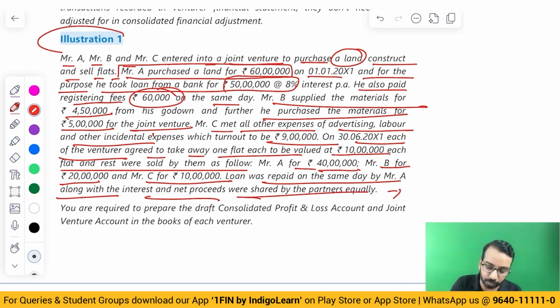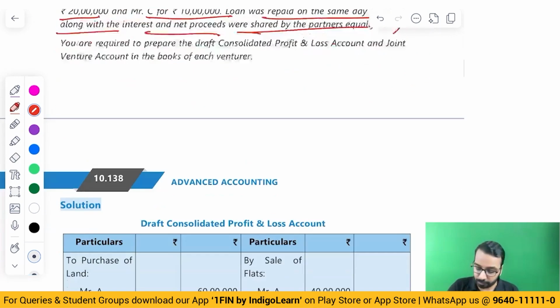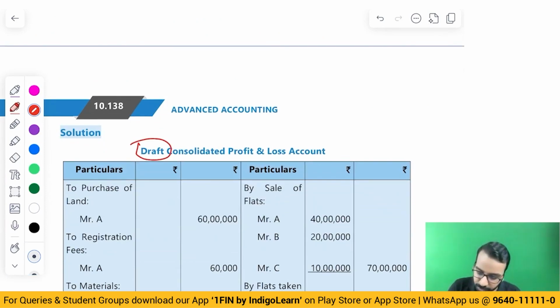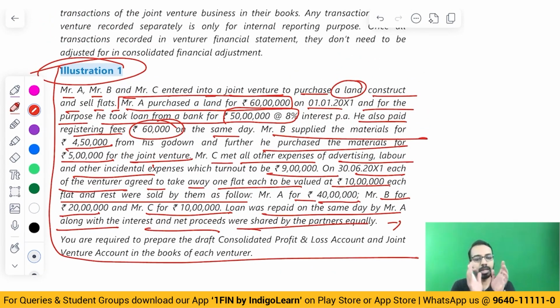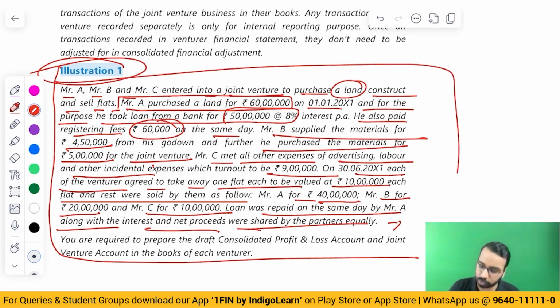Now, when you have this type of question, first thing that you have to do is you have to prepare a draft P&L account. You don't call it consolidated. It's not the right way. You will say draft joint venture P&L account. Draft P&L account means what? For all the venturers, all the expenses, all the income, as if you are preparing the P&L account of the operation. It is draft. It is not maintained by anybody. It is not maintained in any of the books. So that is what you will do.